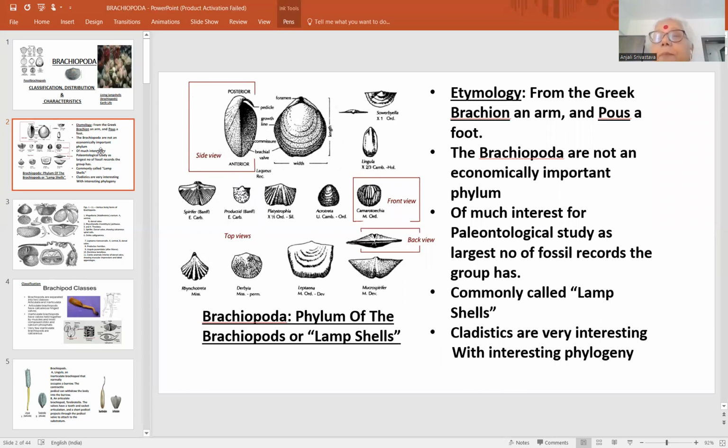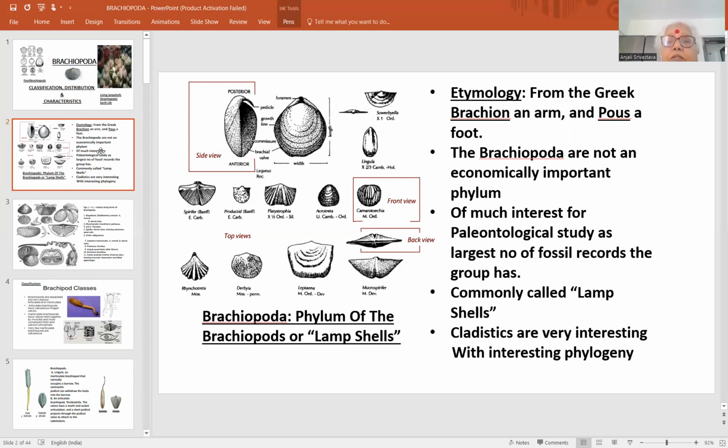So now let us come to another slide, that is etymology. कैसे इनका नाम पड़ा है Brachiopoda? That is most probably it has been derived from the two Greek words brachion meaning an arm and pous meaning a foot. So the foot and arm together are held within the shell, and hence this group has been referred to as Brachiopoda.